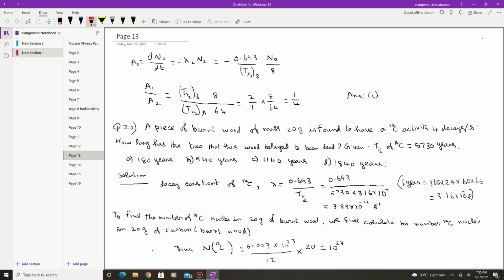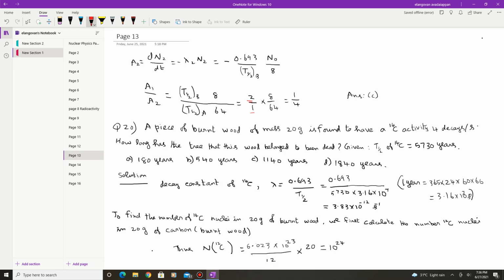So now let us find the ratio A1 by A2. If you find this ratio, here this is T half of B divided by T half of A, which is 2 years and 1 year, and here the n0 will be cancelled. If you divide these numbers, you will get 8 by 64. So finally, if you simplify, you will get 1 by 4. This is option C. So the ratio A1 by A2 is equal to 1 by 4.